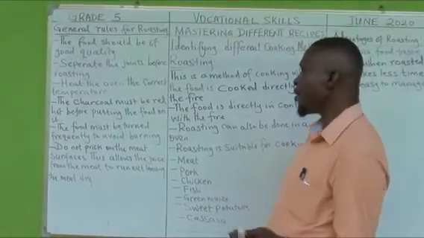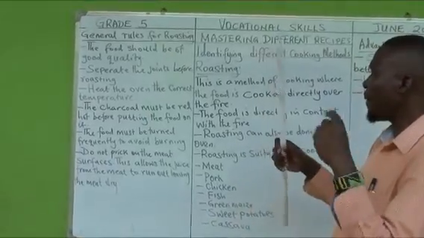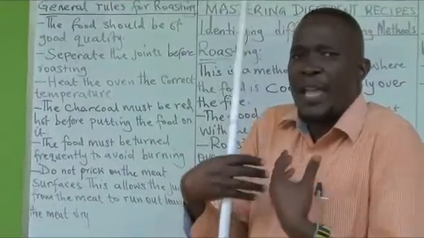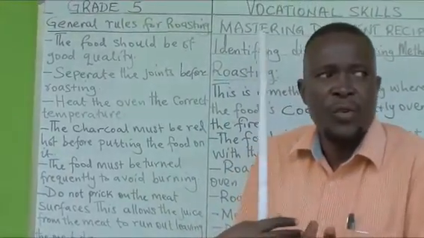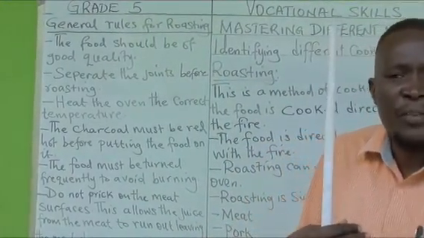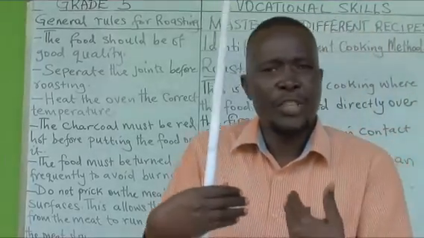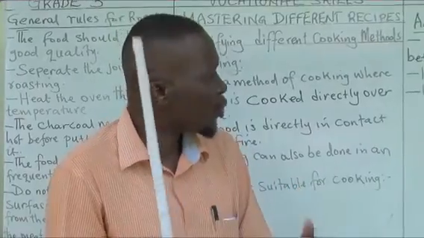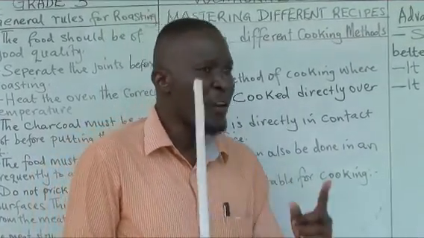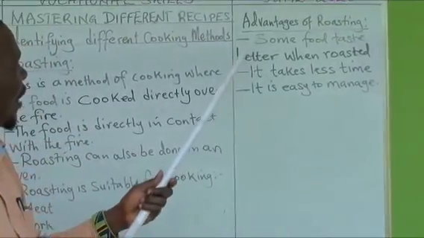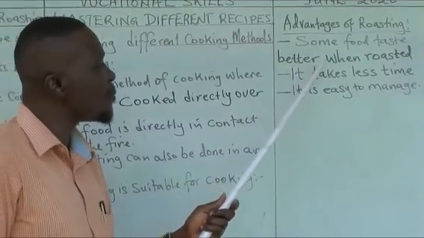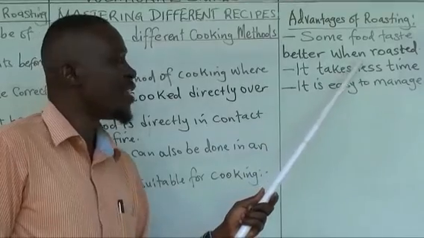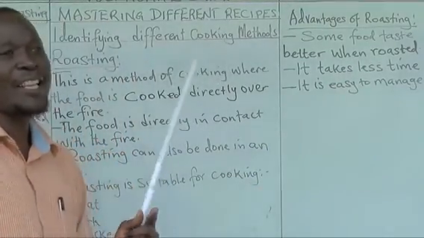Good. Now, if I want to prepare food by using the roasting method, why should I choose this method? What are the advantages of roasting food? One of the advantages is that some food tastes better.